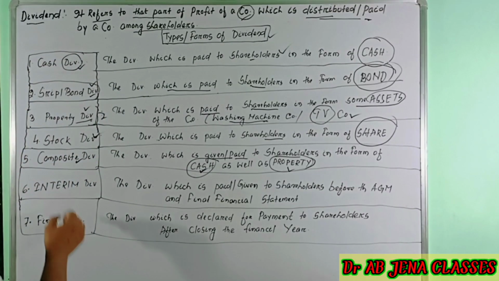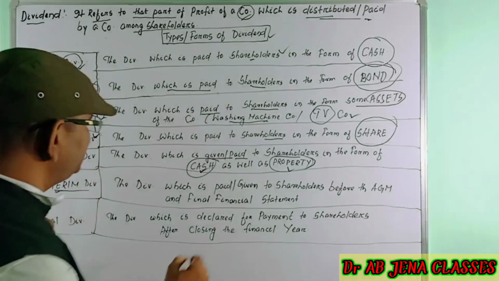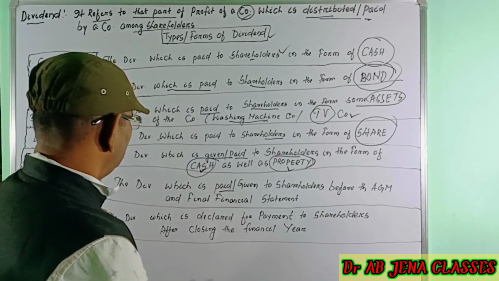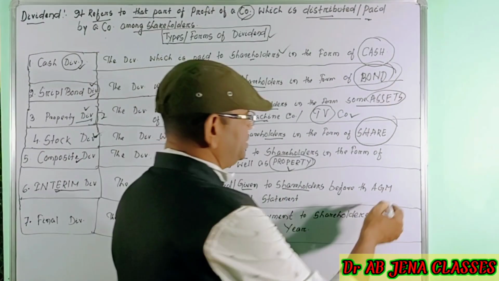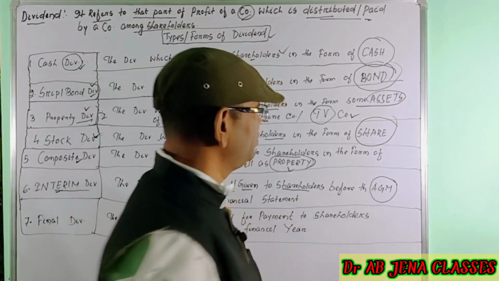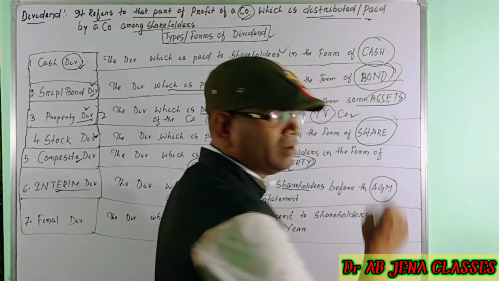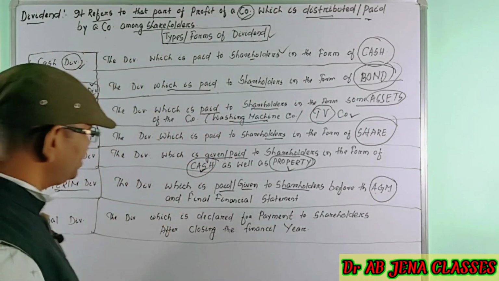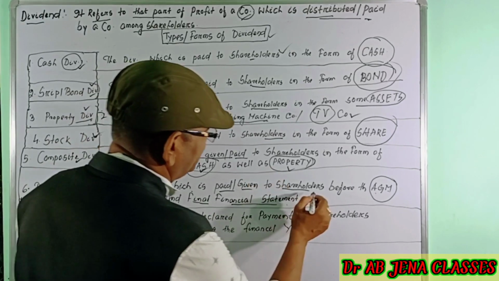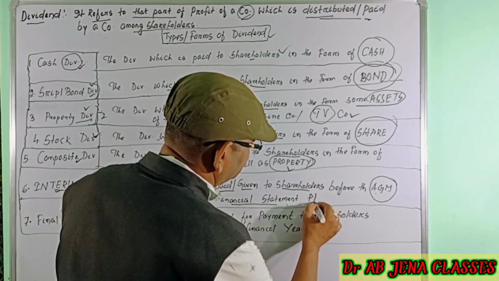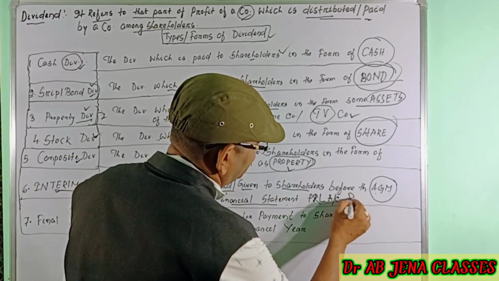The next dividend is the interim dividend. What is this? The dividend which is paid to the shareholders before the AGM. AGM means the annual general meeting of the shareholders, as well as the final financial statement, which may be the profit and loss account or the balance sheet.